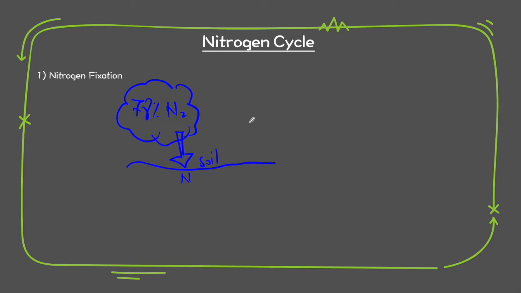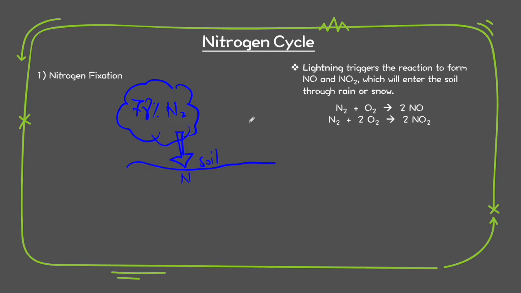how it goes from the atmosphere into the human body. The first step is nitrogen fixation, and this is very crucial, and it comes in three different ways. The first one, when lightning occurs, the high energy from the lightning can trigger the reaction between the nitrogen gas and oxygen gas in our atmosphere, and this reaction can cause the N2 and O2 to become NO, nitrogen monoxide, or NO2, nitrogen dioxide, or we can call them NOx. After that, this NOx can reach the soil through rain or snow.